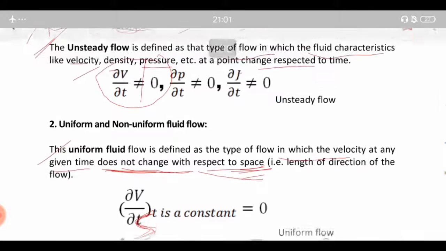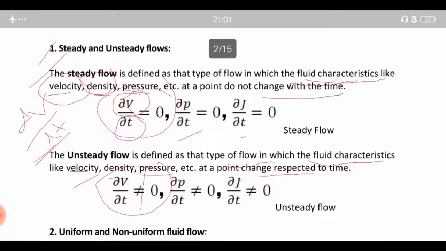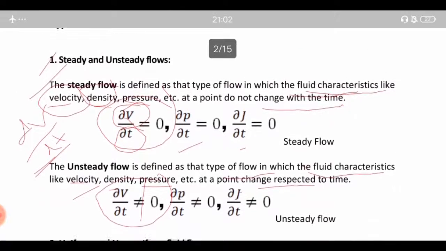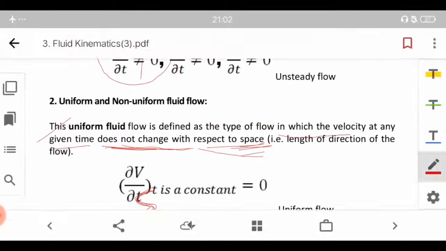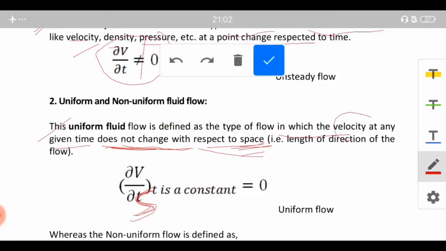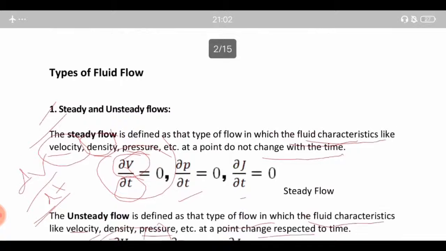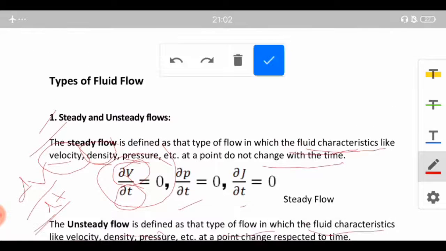So that's the first difference between the uniform flow and the steady flow. And the second difference is that for uniform flow we will consider only the changes in velocity with respect to space, but for a steady flow we will have various properties like velocity, density and pressure, and we will study their changes with respect to time.